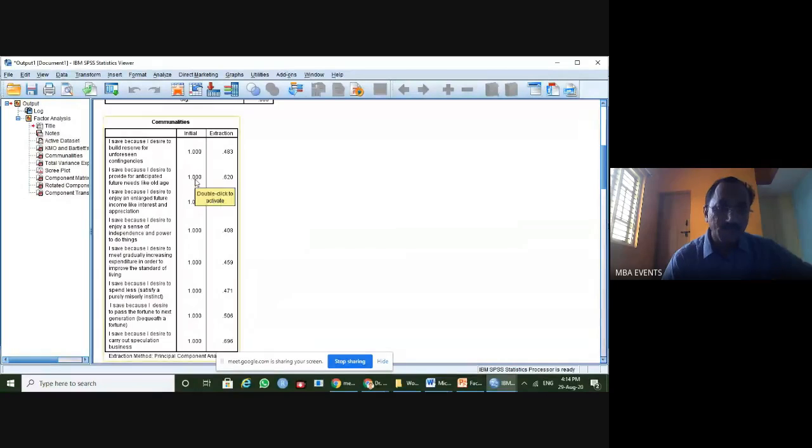Initial is 1, meaning always 100%. But when we start the extraction, what is the level of extraction that happened? Extraction means how much it is explaining individually. And that can be considered at the time of rotation by the software, and for that these communalities are very, very important.